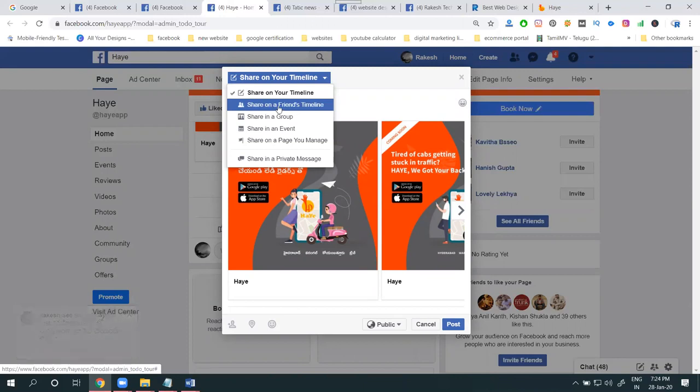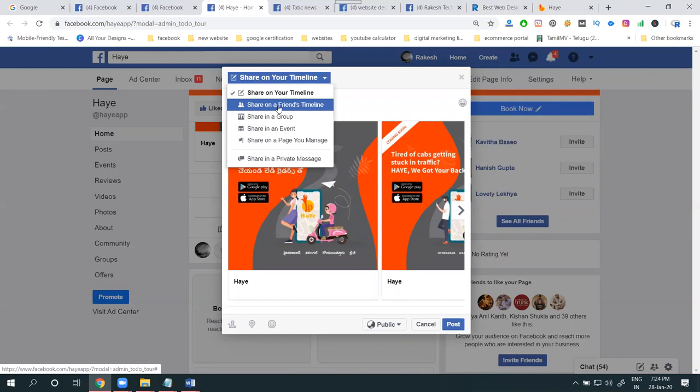Coming to your friend's timeline. What is the friend's timeline? A lot of people ask this question. It means you can target new friends who are not in your friend list. You share to your friend, and your friend's post is shared with their friends. You automatically reach their profile friends.